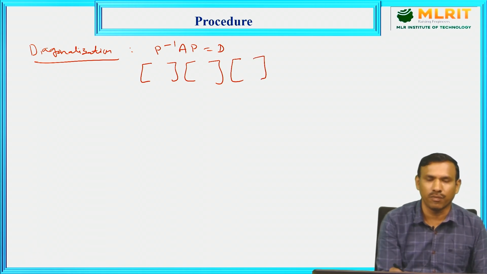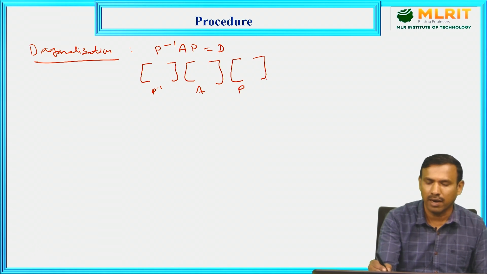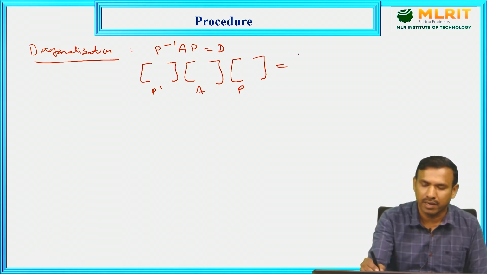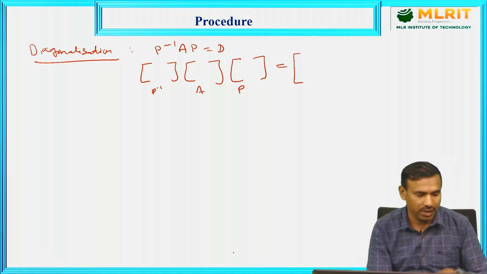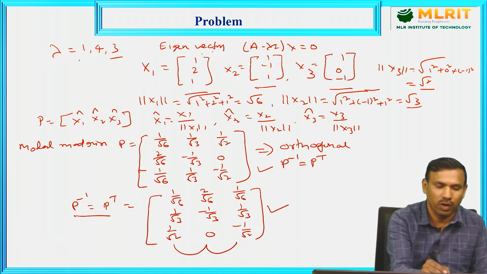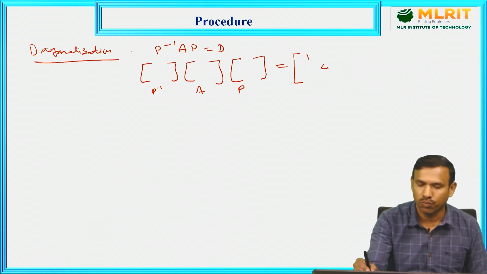Earlier, write P inverse here, the given matrix here, and multiply. On multiplying, clearly you will get the diagonal matrix. In the diagonal matrix, which are the eigenvalues? Look at the previous slide. What order have we taken for the eigenvalues? We get the same order, that is 1, 4, 3, and the remaining entries will definitely be zeros.